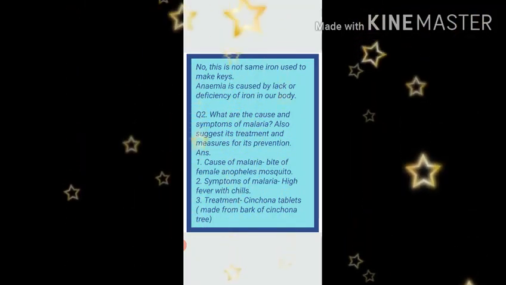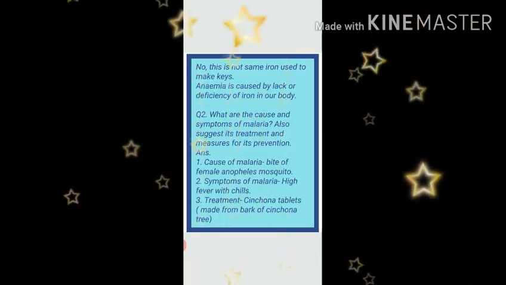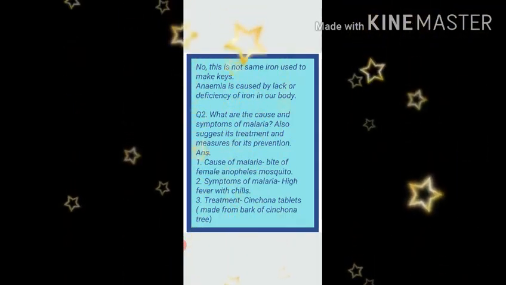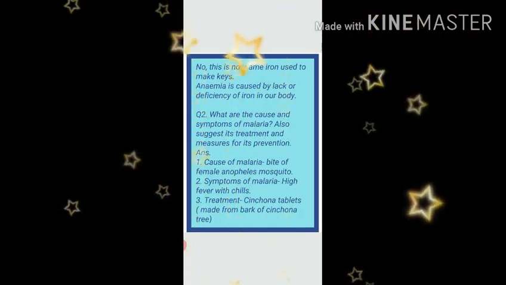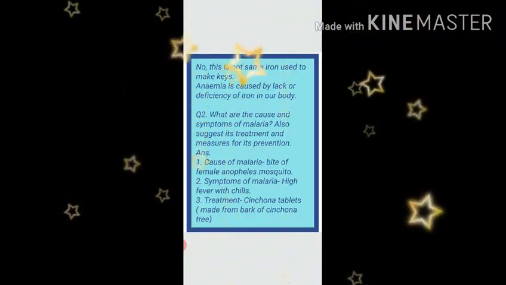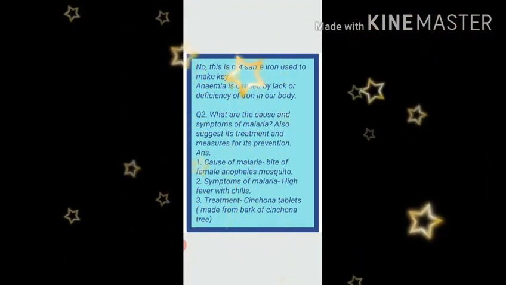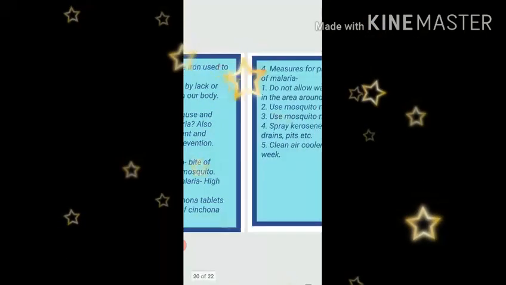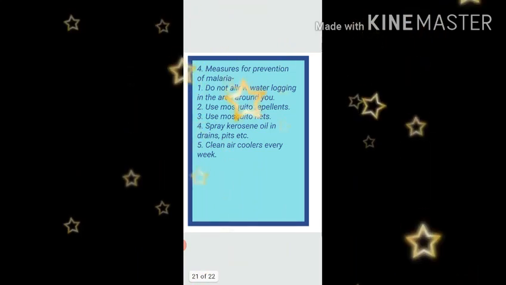So answer is number 1, cause of malaria, bite of female Anopheles mosquito. Number 2, symptoms of malaria, high fever with chills. Number 3, treatment of malaria, cinchona tablets made from bark of cinchona tree. Number 4, prevention of malaria.